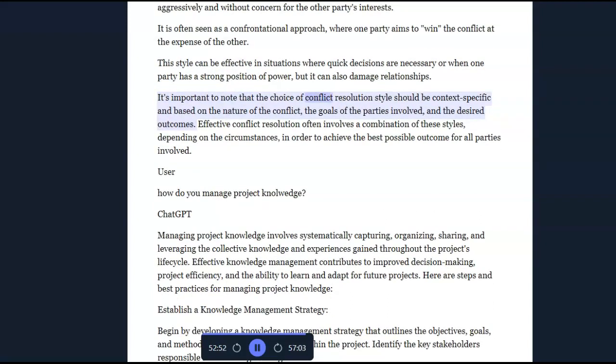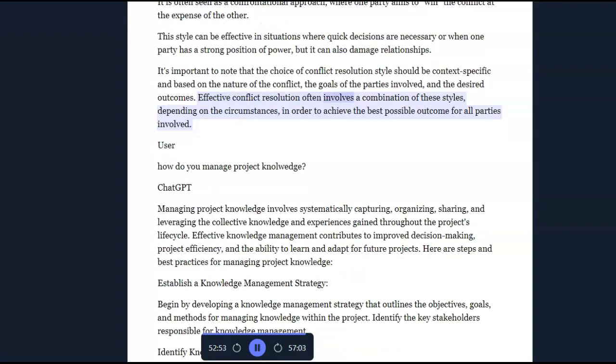It's important to note that the choice of conflict resolution style should be context-specific, and based on the nature of the conflict, the goals of the parties involved, and the desired outcomes. Effective conflict resolution often involves a combination of these styles, depending on the circumstances, in order to achieve the best possible outcome for all parties involved.